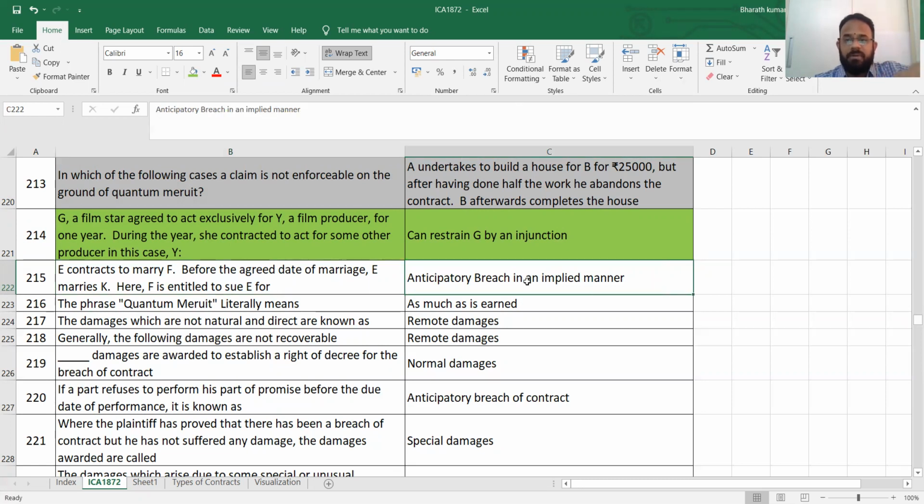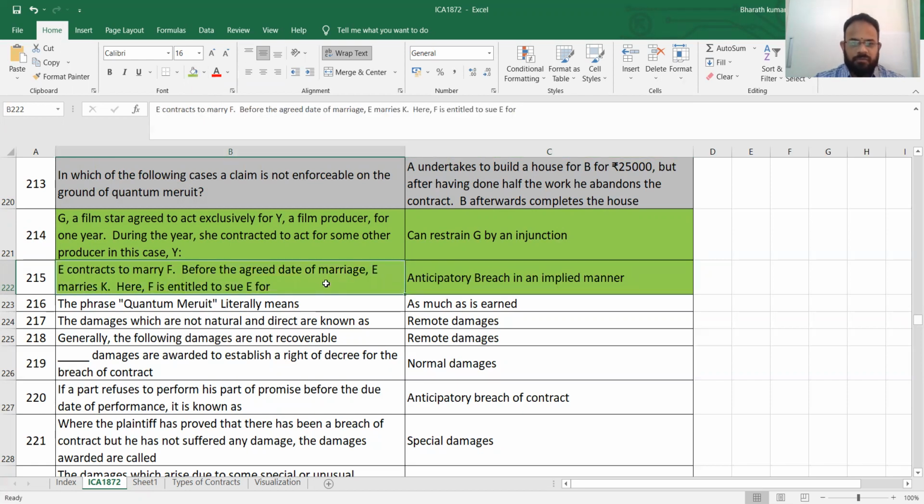Anticipatory breach. Even before the event happened, it is going to be there. Now, for example, today I am coming to the class and saying I am not performing the contract. I am not taking class. I am doing it on the day, actual breach. One week before itself, I told I am not going to take the class on Tuesday or Wednesday. What is this? Anticipatory breach.